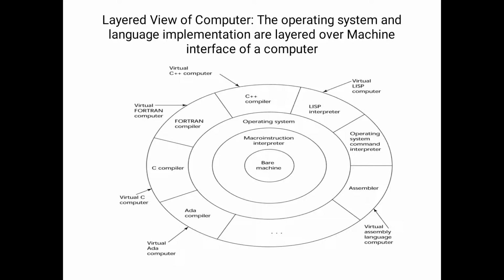Above the bare machine, what is the layer? Macro instruction interpreter. The macro instruction interpreter works like a motherboard.